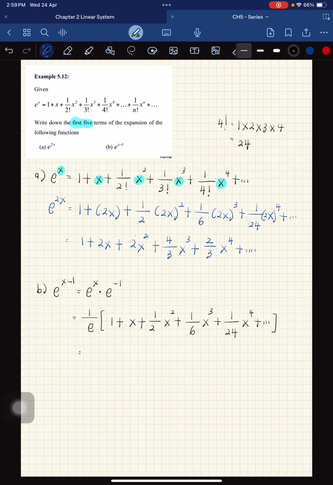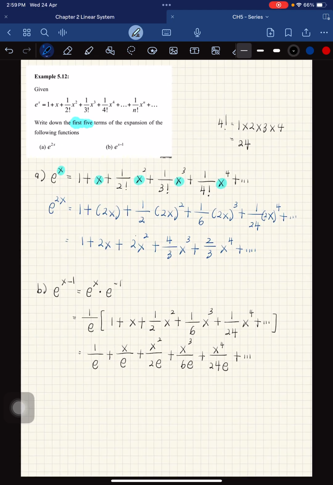So equal to 1 over exponent plus x over exponent plus x squared over 2 exponent plus x cubed over 6 exponent plus x to the power of 4 over 24 exponent plus and so on. So this is the answer.